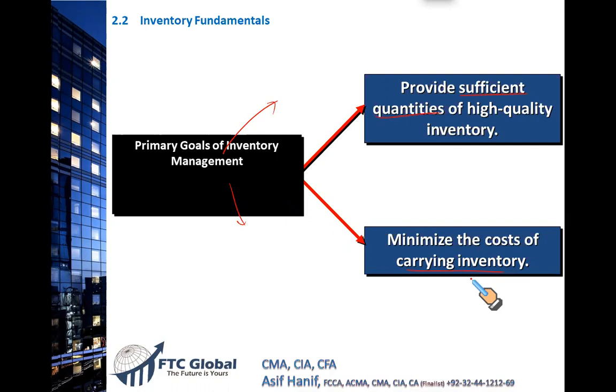And of course, you have to get your stock insured. So all these costs involving the cost of carrying the inventory in the warehouse is called the carrying cost. We'll discuss this in detail as we go along. So these are the reasons. So the point to learn here, that your stock should neither be too high that it results in a lot of carrying costs, nor should it be too less that we may not be able to meet the needs of our customer. So you need to balance.